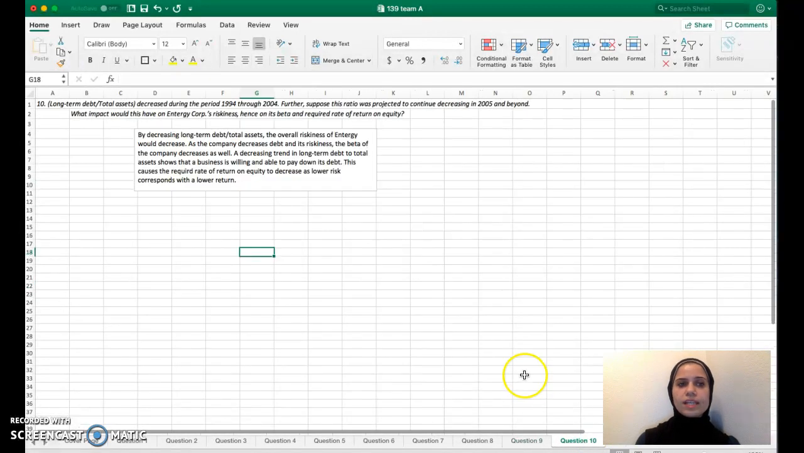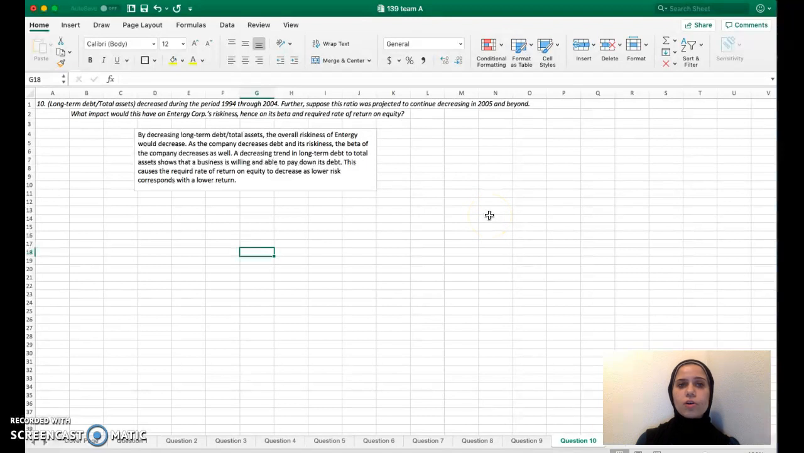And finally, in number 10, we are asked what would happen to the risk of Entergy if we decrease the long-term debt to total assets from 1994 to 2004 and so on after that. Well, by doing this, the overall riskiness of Entergy would decrease because as debt is decreasing, so is the beta, and it shows that a business is willing and able to put down its debt, so the required rate of return on equity would also decrease because the lower the risk, the lower the return.